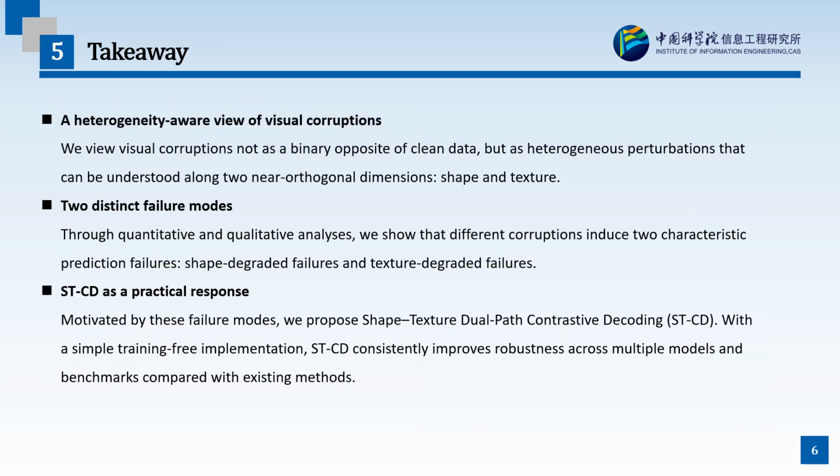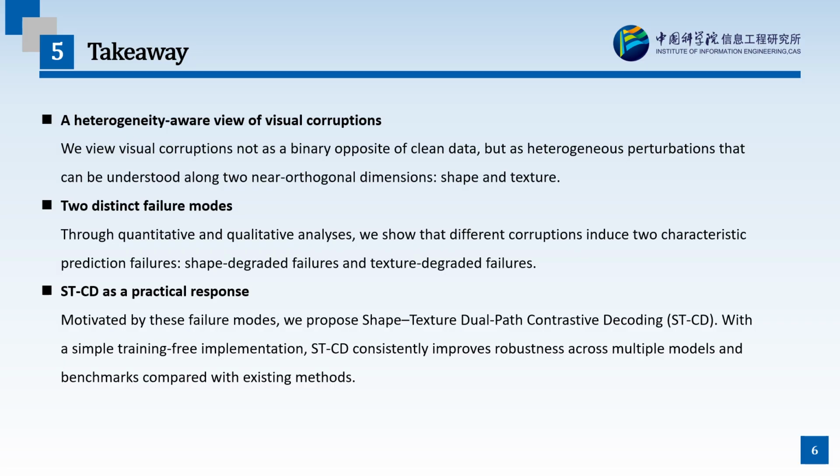To conclude, this work makes three main points. First, we propose a heterogeneity-aware view of visual corruptions. Instead of treating corruptions as simply the opposite of clean data, we show that they can be understood along two nearly orthogonal perceptual dimensions, shape and texture.